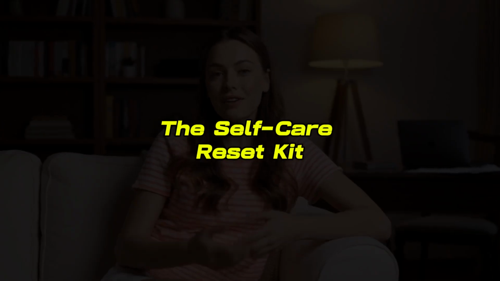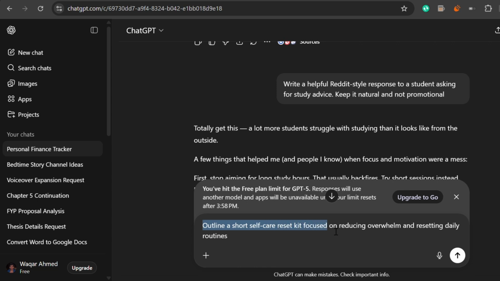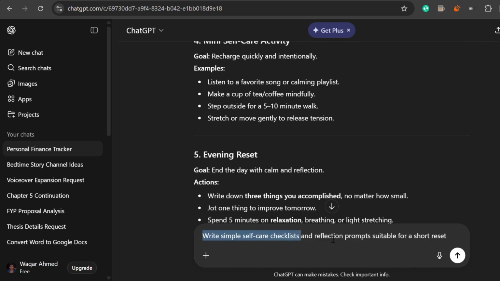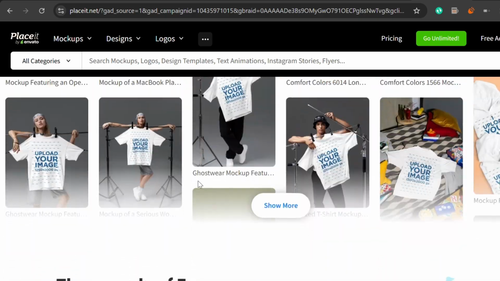Next product, the Self-Care Reset Kit. This works without an audience because wellness blogs already get steady traffic from people searching for help with stress, burnout, and overwhelm. A self-care reset kit might include short checklists, reflection prompts, and simple routines someone can use over a few days. To create it, I'd open ChatGPT and type, outline a short self-care reset kit focused on reducing overwhelm and resetting daily routines. Then I'd generate content with prompts like, write simple self-care checklists and reflection prompts suitable for a short reset. After designing it in Adobe Express and creating mock-ups in Placeit, I'd upload it to Lemon Squeezy.